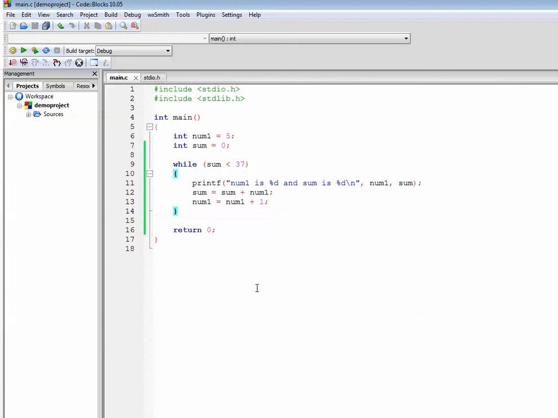It's also possible that a while loop in C will result in an infinite loop. So just like in MATLAB, we need to make sure that this condition will eventually become false, usually because the variables involved in the condition are changed within the body of the loop in a way that allows the condition to eventually become false.